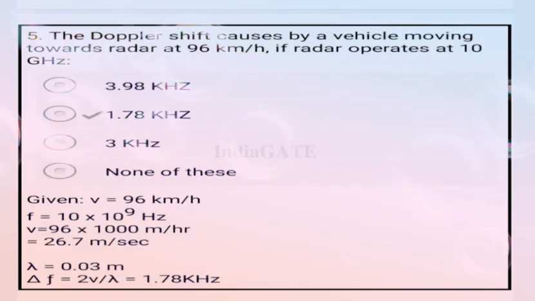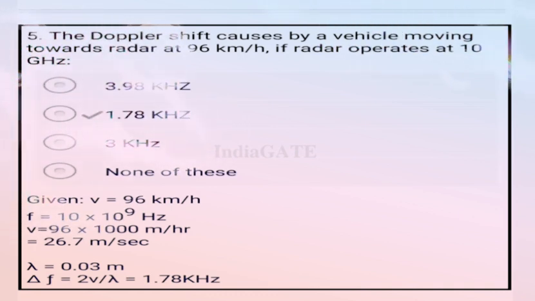Next question. The Doppler shift caused by a vehicle moving towards the radar at 96 km per hour, if the radar operates at 10 gigahertz. So the correct answer for this question is option B, that is 1.78. How?